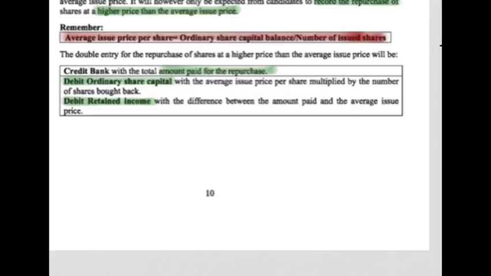Ordinary share capital will be debited with the average price, whereas the retained income will be debited with the difference between the amount paid and the average price. In other words, it will be debited with the above average price. So the above average price must come from the company's personal profits, which are still lying in retained income.